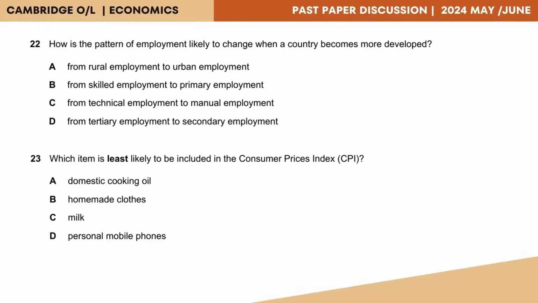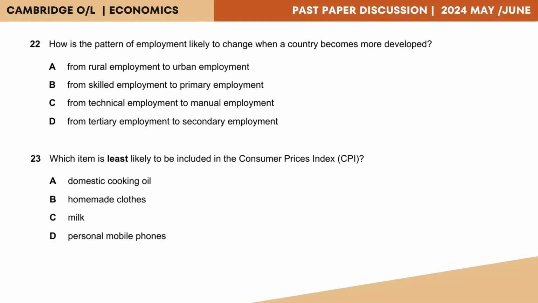Question 22. How is the pattern of employment likely to change when a country becomes more developed? A, from rural employment to urban employment. B, from skilled employment to primary employment. C, from technical employment to manual employment. D, from tertiary employment to secondary employment.